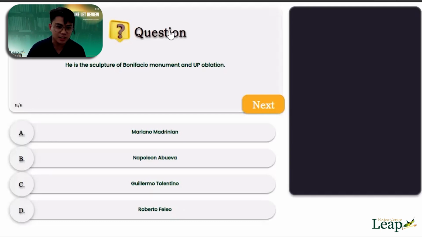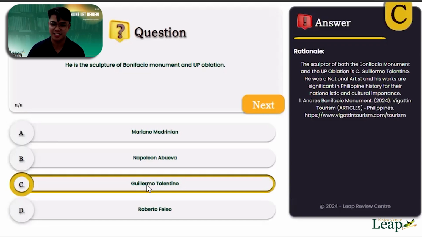Okay? So, let me see your answers. Wala na bang hahabol dyan? Walang ibang sagot? Sure na ba iba? Are you sure? So, the correct answer in this question is letter C. You're correct.